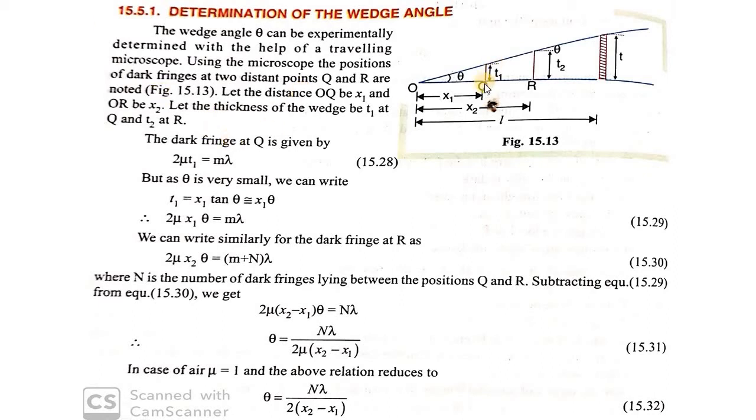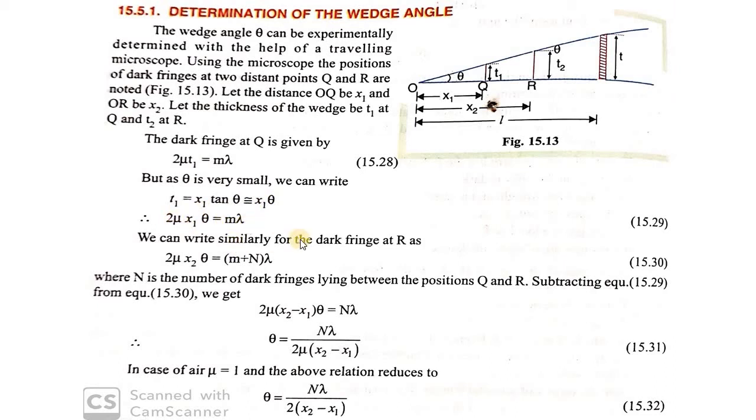So we have dark fringes at the points Q, R, etc. The dark fringe at Q is given by 2 mu T1 is equal to m lambda. But as theta is very small, you can write T1 is equal to x1 into tan theta, or x1 into theta. So the condition for the dark fringe at Q is 2 mu T1 is equal to m lambda, and here tan theta is equal to T1 by x1, or I can write T1 is equal to x1 theta. Instead of T1 I can write x1 theta. So 2 mu x1 theta is equal to m lambda.